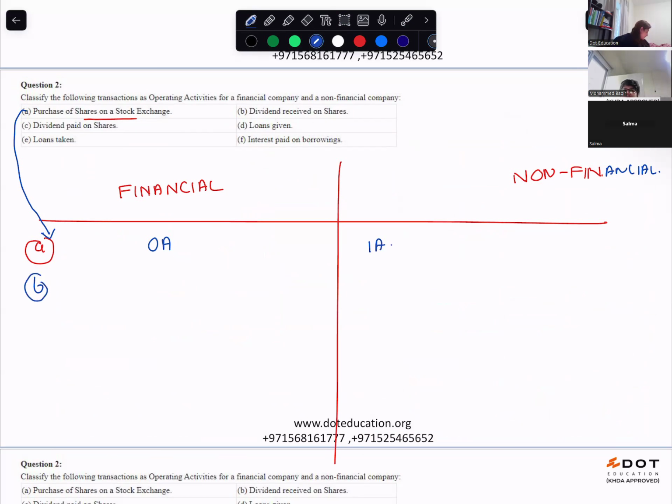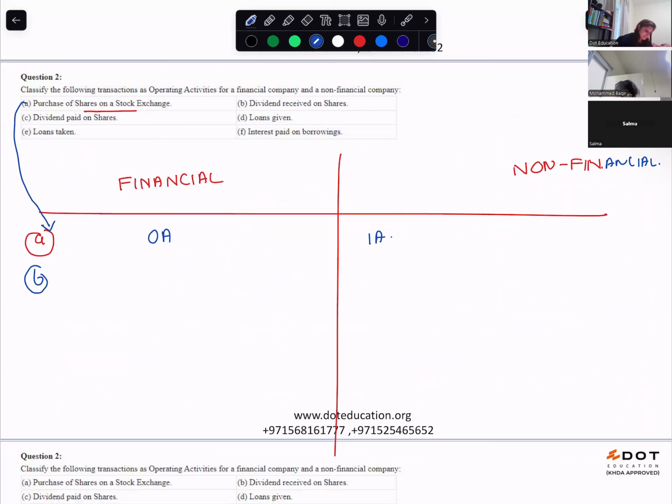Dividend received on shares. For a financial company, what is it? We are receiving dividend on shares.